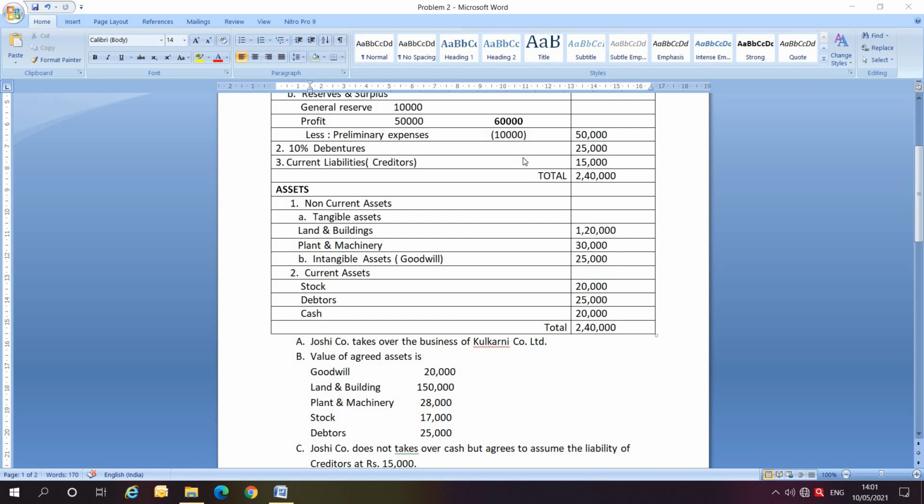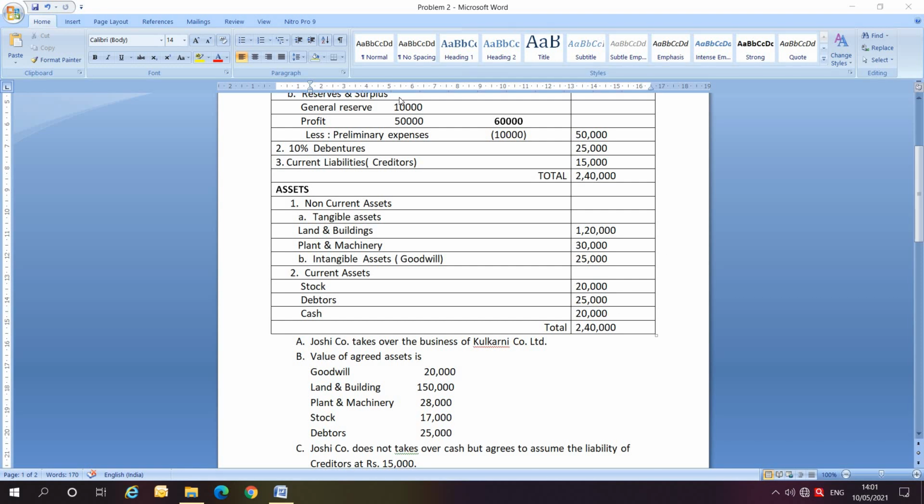So let us recall the formula. The formula is assets taken over less liabilities taken over. While taking assets taken over, we don't consider fictitious assets, right? So we will consider all the assets except cash because Joshi Company has not taken over cash. Other assets it has taken, but at new values. So new values will be considered and old values will not.